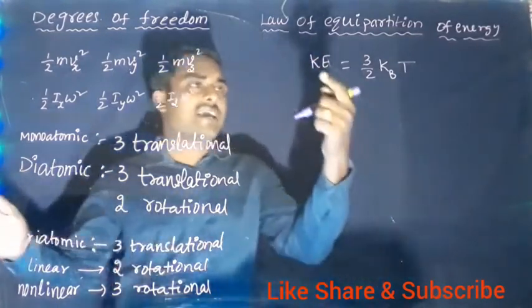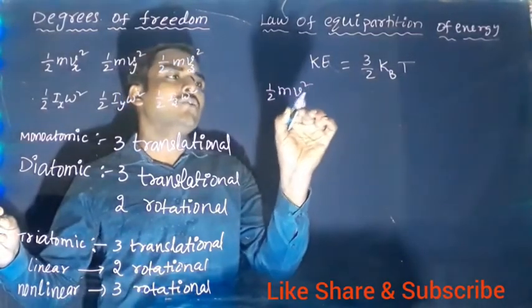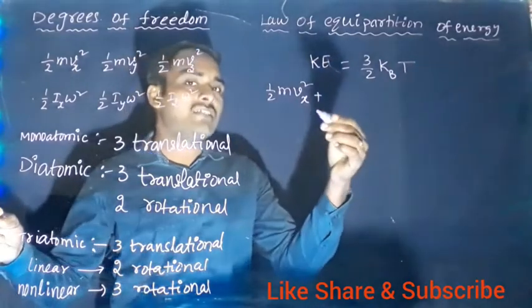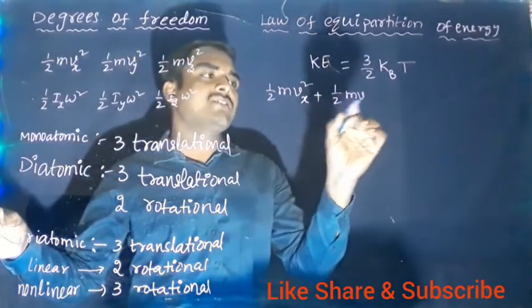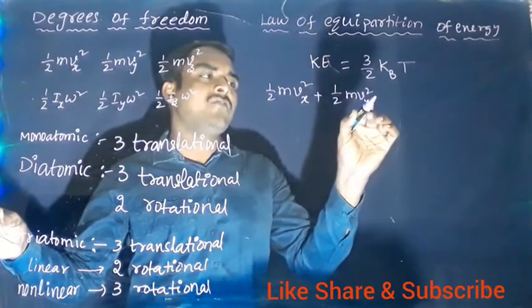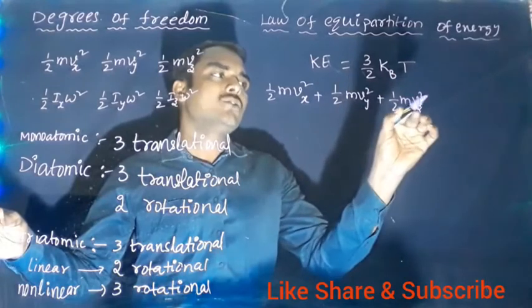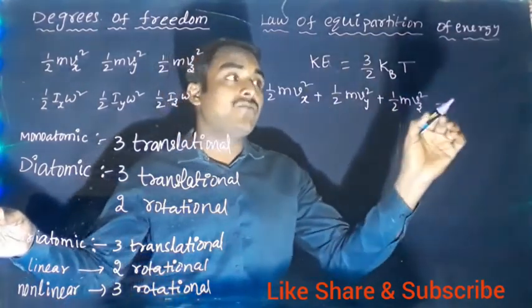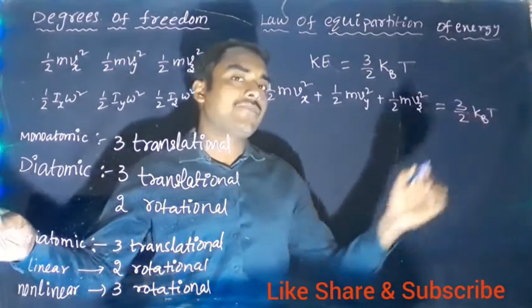So, we can write this kinetic energy formula as half mv square. v square can be written as Vx square plus Vy square plus Vz square. So, half m Vx square plus half m Vy square plus half m Vz square. This is the kinetic energy due to 3 degrees of freedom, which is equal to 3 by 2 kBT.